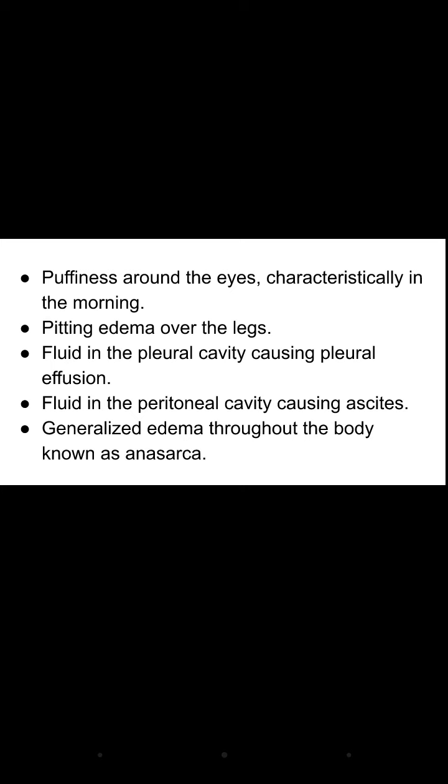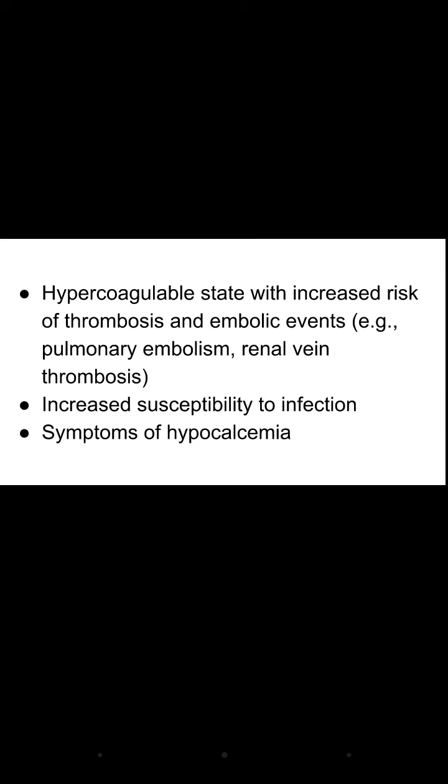There may be pitting edema over the legs. There may be fluid in the pleural cavity causing pleural effusion. There may be fluid in the peritoneal cavity causing ascites. There may be generalized edema, which is also known as anasarca. So basically edema may be shown in different forms.